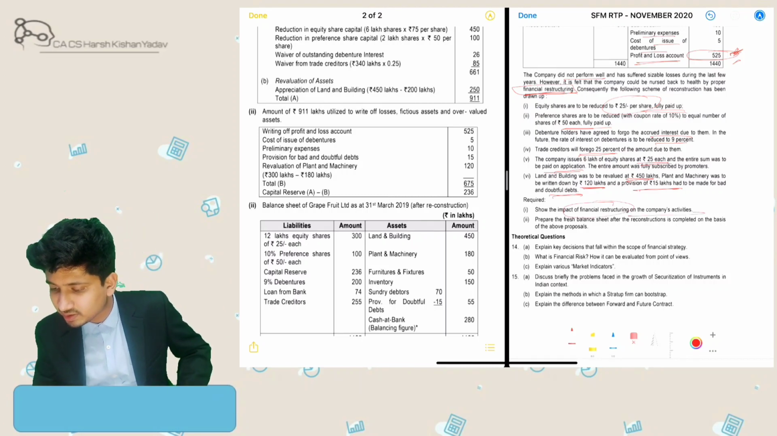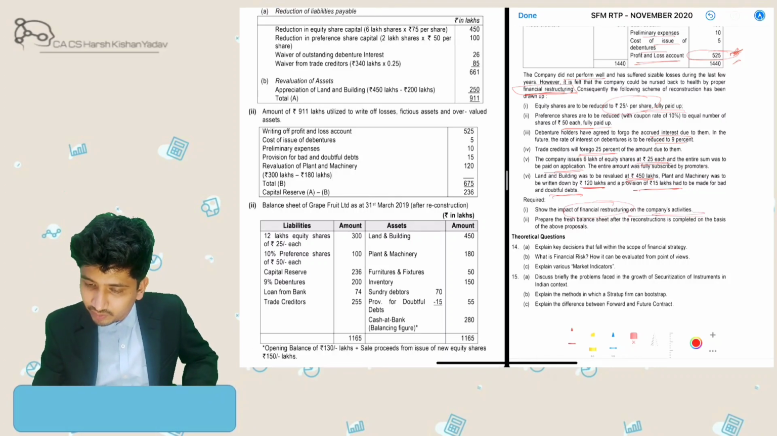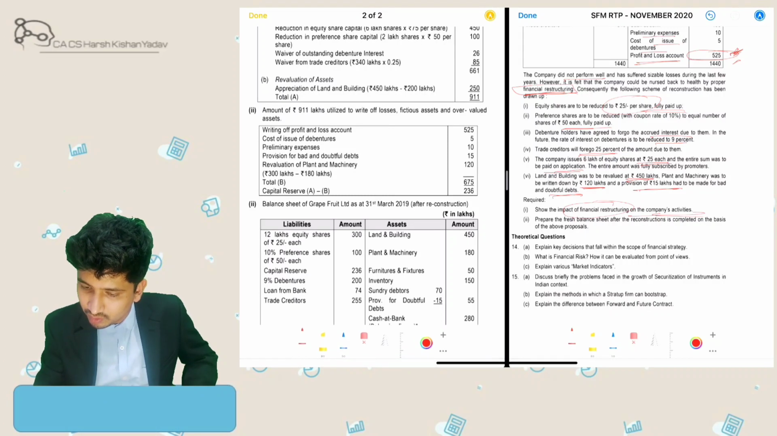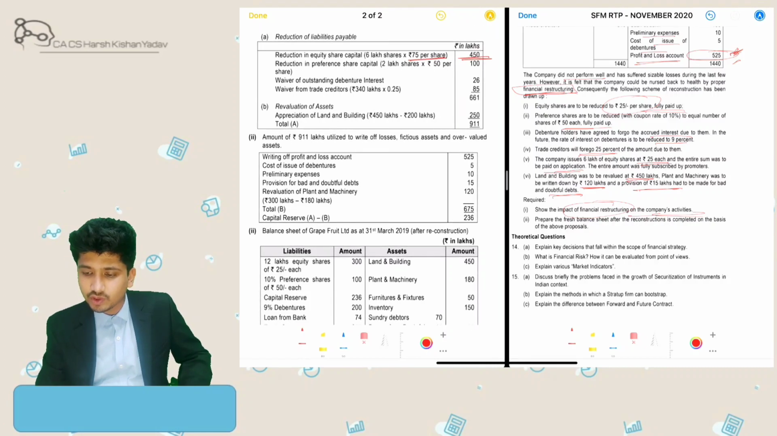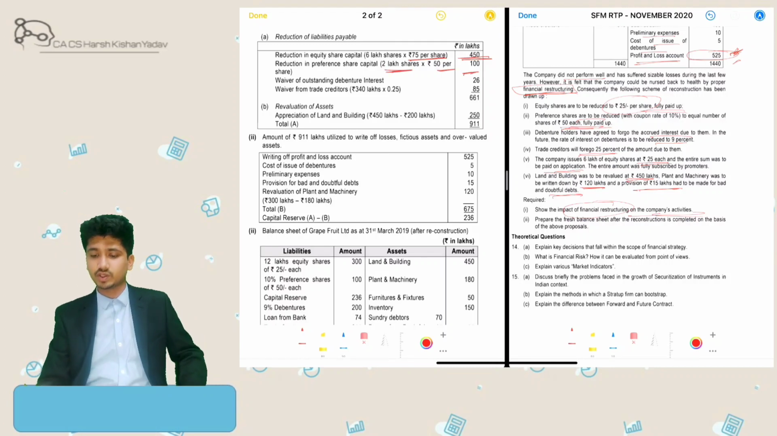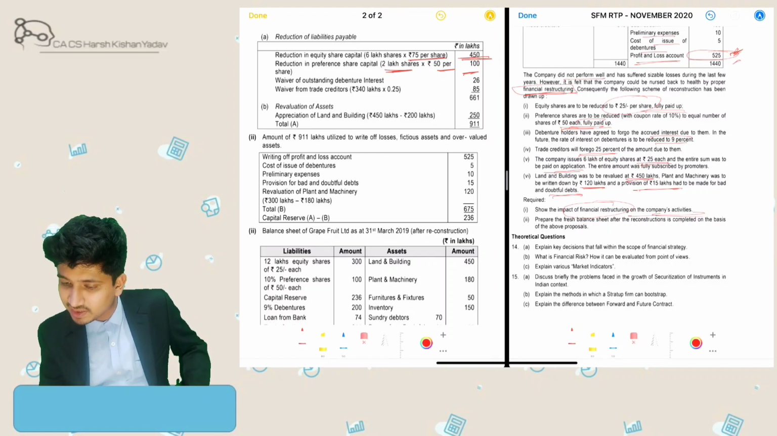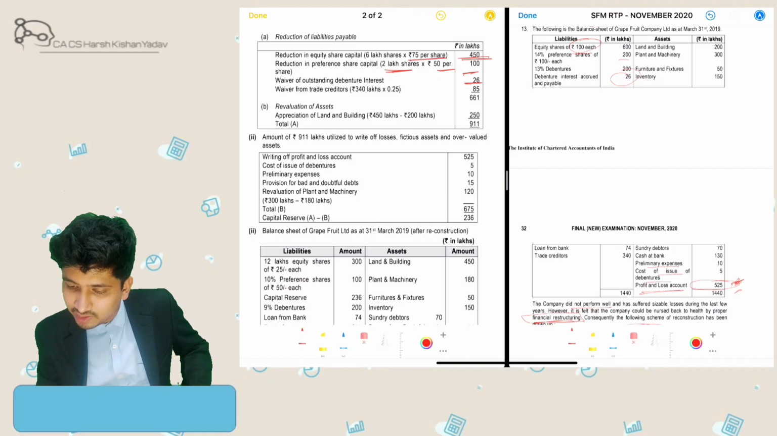Impact of financial restructuring on the company's activities. So let's look. First of all, equity share capital was reduced by 75 rupees per share, so 450 was the gain over there. Then reduction in preference shares was 50 rupees per share. So 2 lakh preference shares we had, 50 rupees per share, so 100 was the gain over there. Then waiver of debenture interest, so 26 was the debenture interest, so that is also a gain.